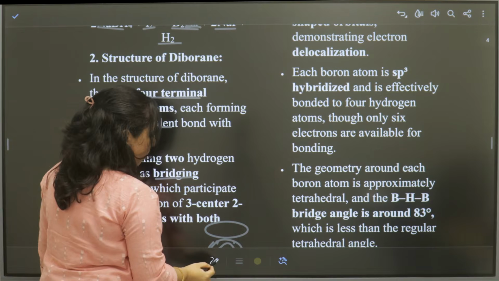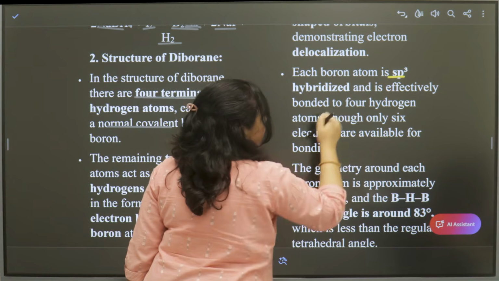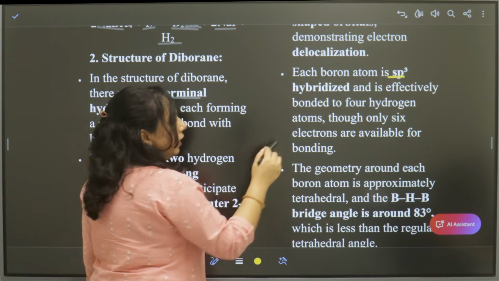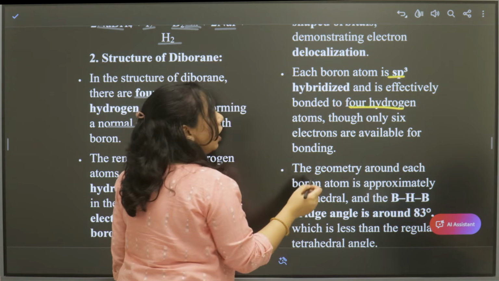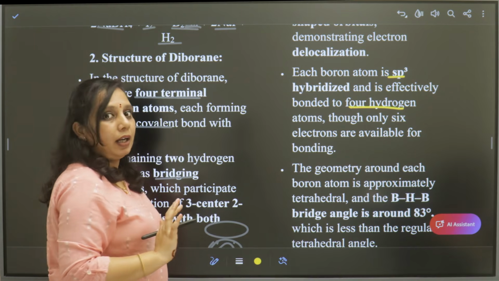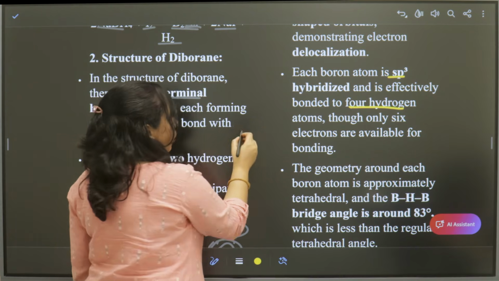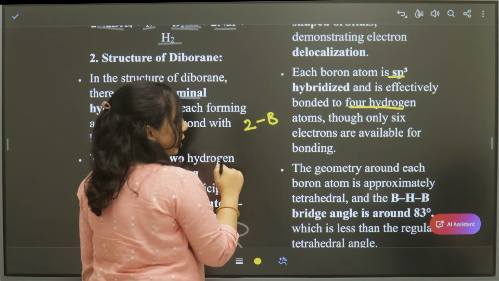The hybridization here is sp3. Boron is sp3 hybridized and effectively bonds with 4 hydrogen atoms. Only 6 electrons are available for bonding: 6 hydrogens give 6 electrons, and the 2 borons give 2 electrons.